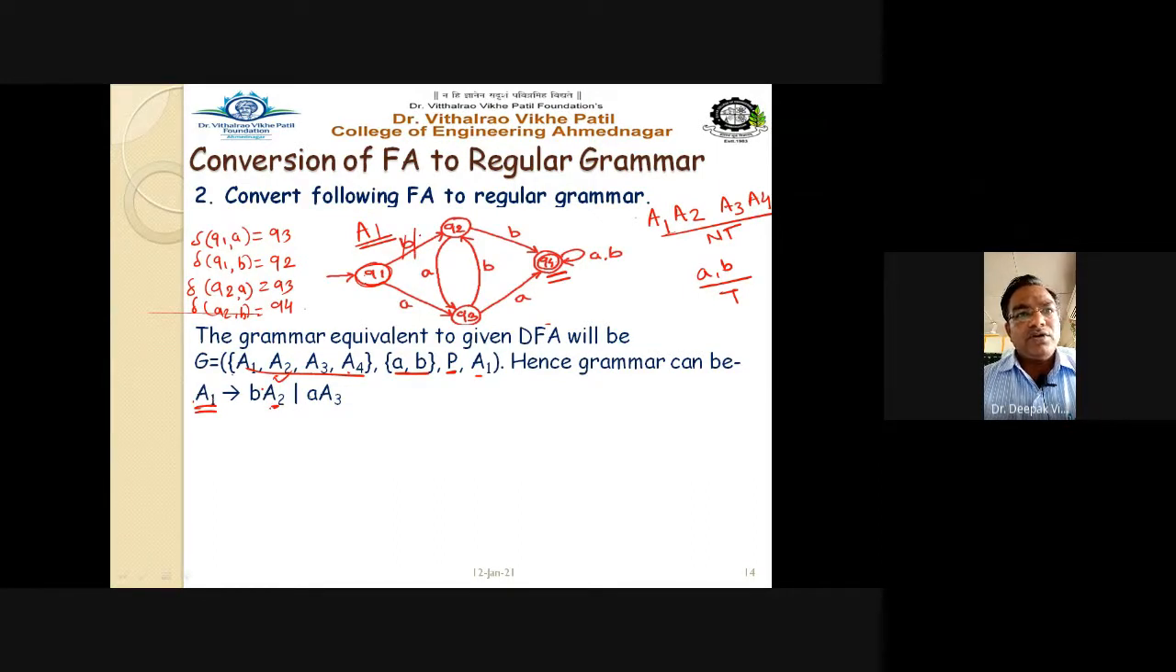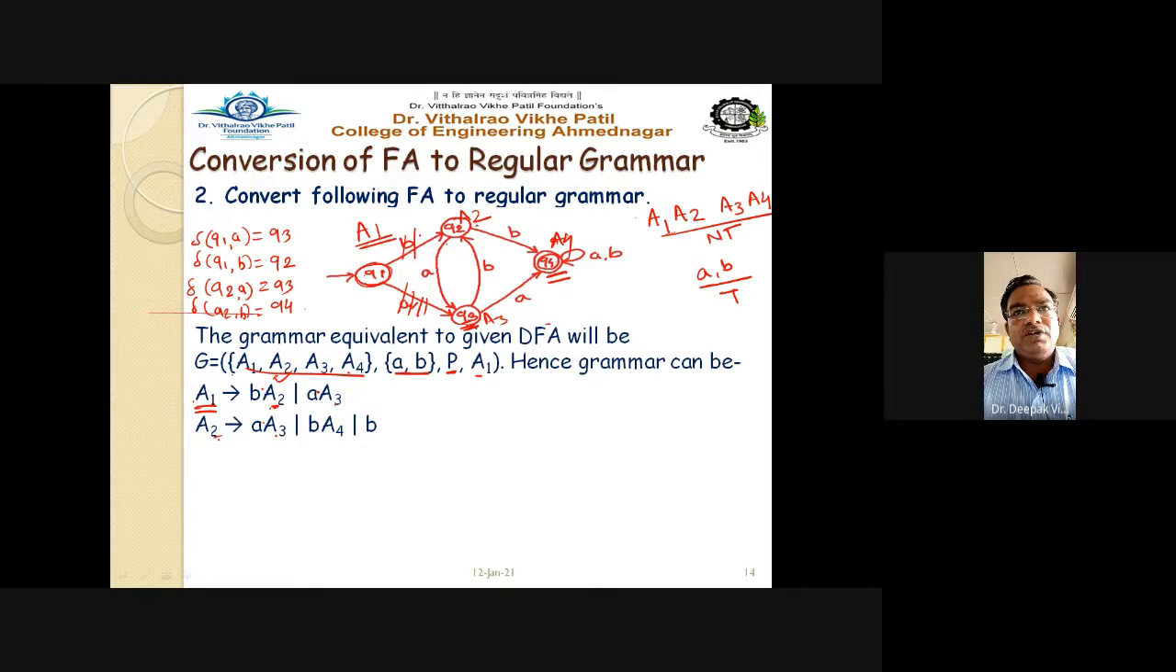Now A1 on input small a goes to the A3 state, that is the Q3 state. So this is written correctly. This transition is now transformed into a rule correctly. Now next, write down for A2. A2 is the state Q2. So A2 on input a goes to A3.